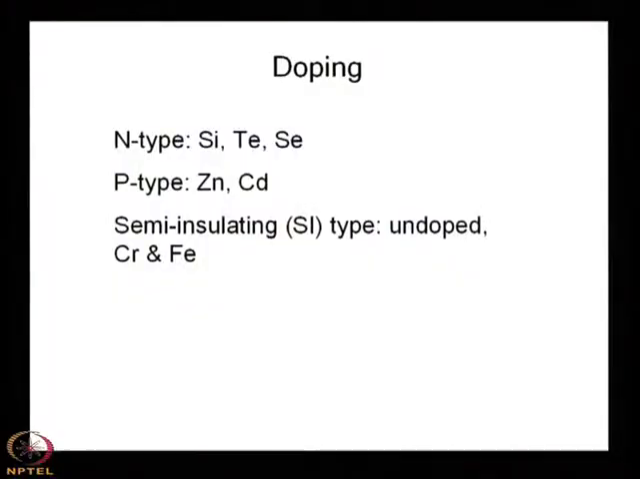And here as well, as usual, the doping can be made by silicon, tellurium or selenium for N type and zinc and cadmium for P type. For semi-insulating, it is almost undoped, but in some cases iron or chromium is doped. For silicon, we have used phosphorus, arsenic or antimony for N type and boron or aluminum for P type. Here we use zinc and cadmium for P type and silicon, tellurium or selenium for N type, right. And one more type I have introduced, the semi-insulating type, that is undoped in nature. Okay.